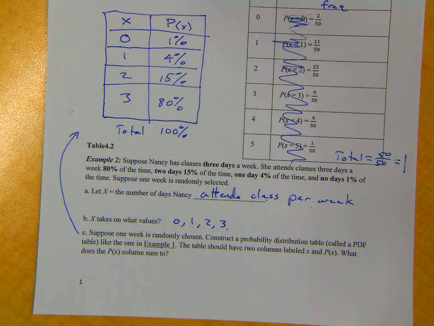And then we always have to put the sum of the probabilities on the bottom line. Not necessarily. It's just part of the probability distribution. That's kind of a check. If I was on a test, I would make sure that it adds up to 100%, just to double check.